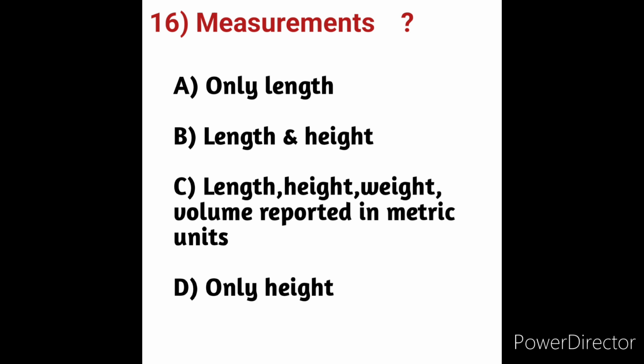Measurement is the quantification of attributes of an object or event which can be used to compare with other objects or events. In other words, measurement is a process of determining how large or small a physical quantity is compared to a basic reference quantity of the same kind. Measurement is a comparison about length, height, weight and volume reported in metric units. So here in these options, option C is the correct answer. Measurement means length, height, weight, volume reported in metric units. Next we will move on to question number 17.